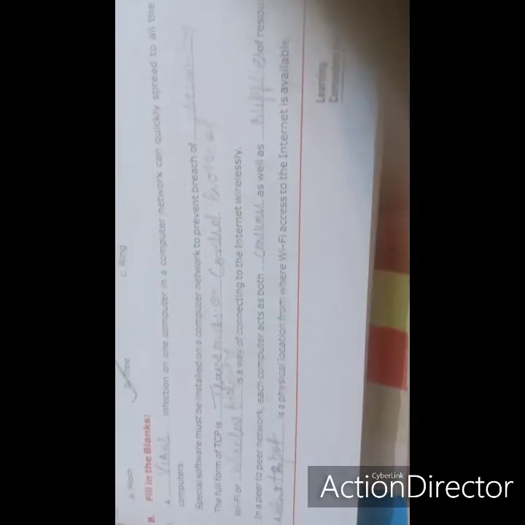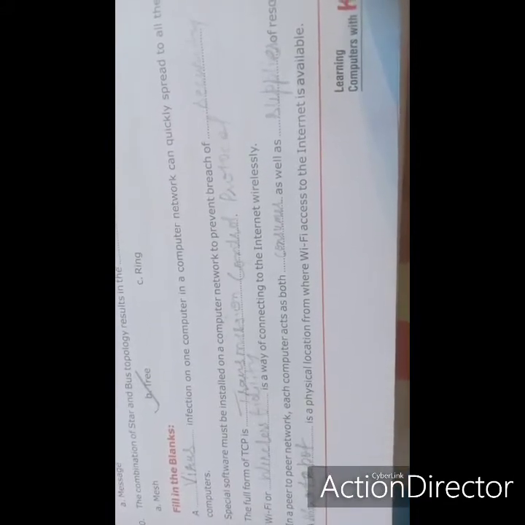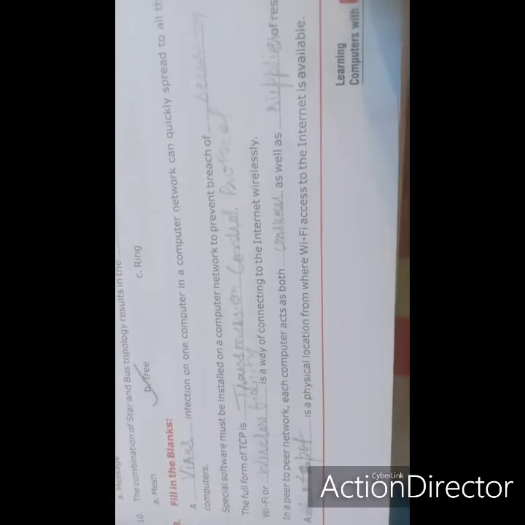Next is fill in the blanks. A dash infection on one computer in a computer network can quickly spread to all the other computers. So how is it infected? Virus infection on one computer in a computer network can quickly spread to all other computers. Next is special software must be installed on a computer network to prevent breach of security.